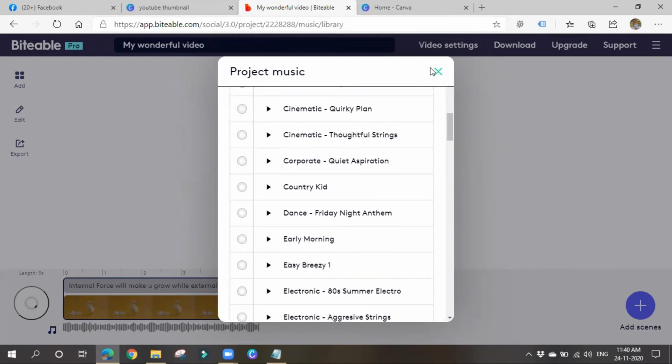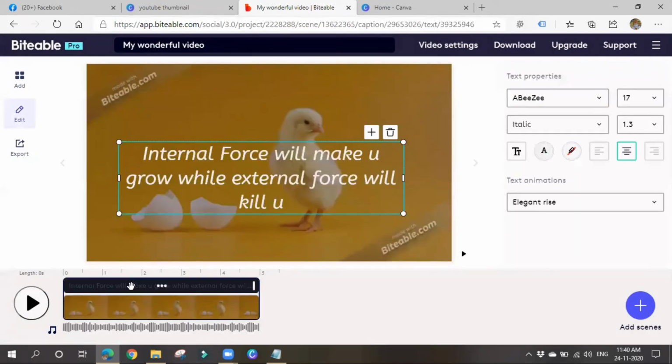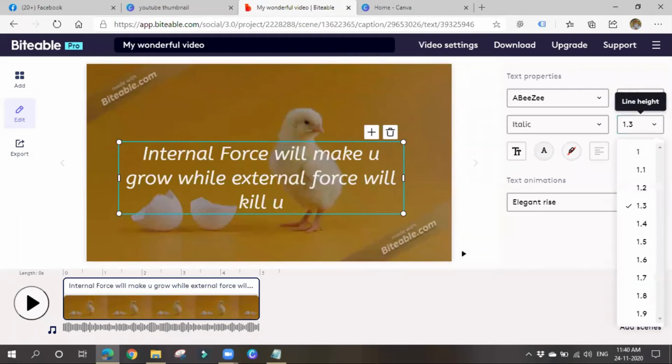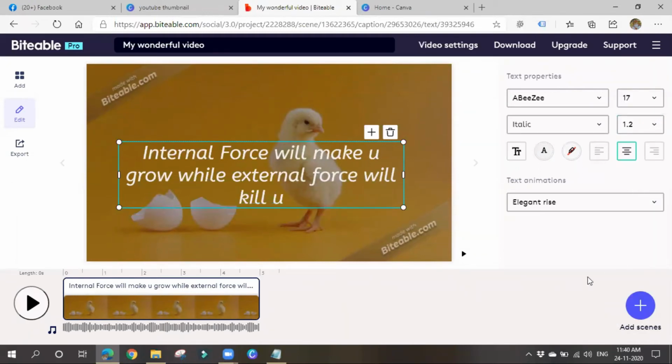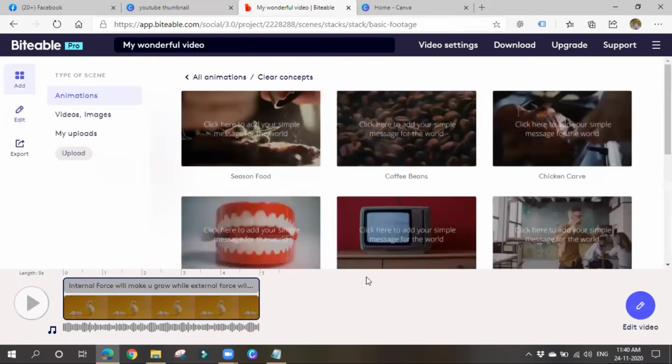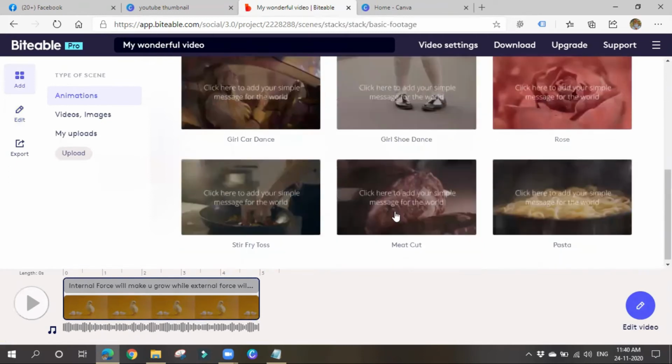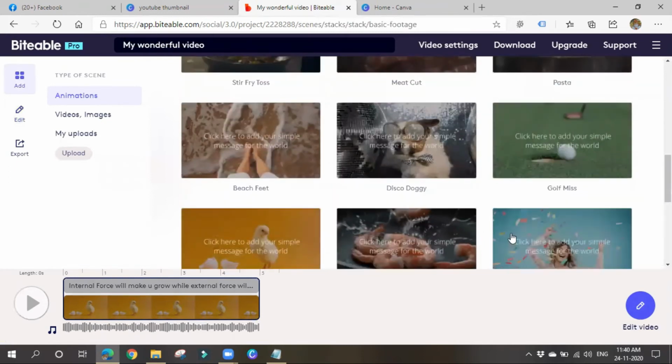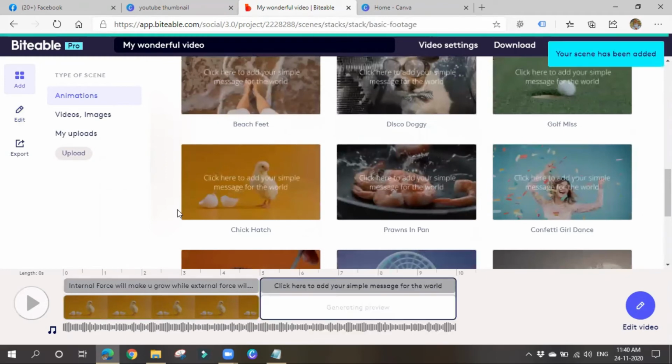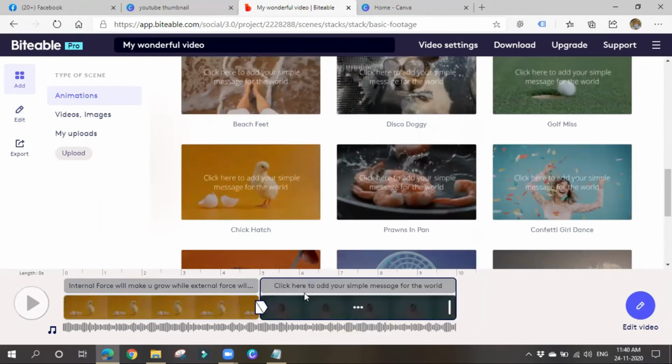I'll choose one background music also. So, line height, how much it should be, you can choose whatever you want. Nice. So you can add multiple scenes like this and create your own video. So let me choose this. You can drag and drop these things, so you can change their positions also, no issues.